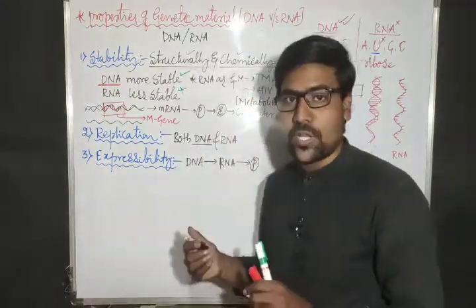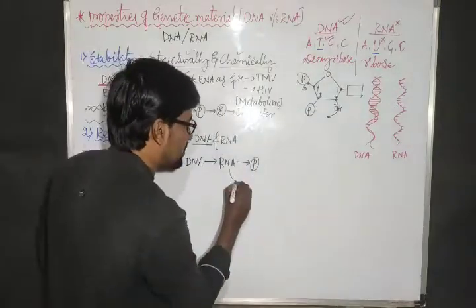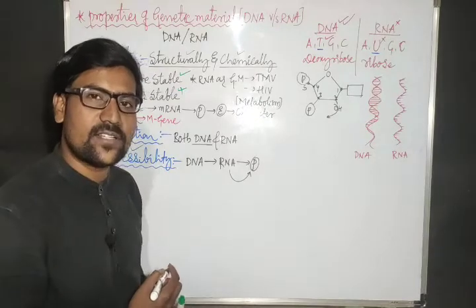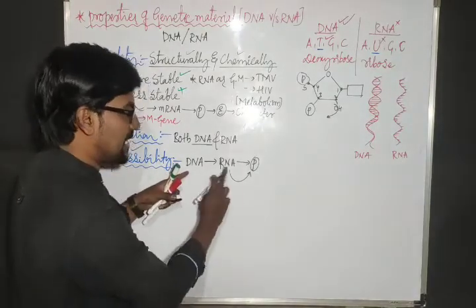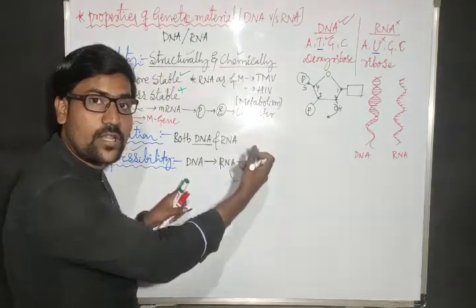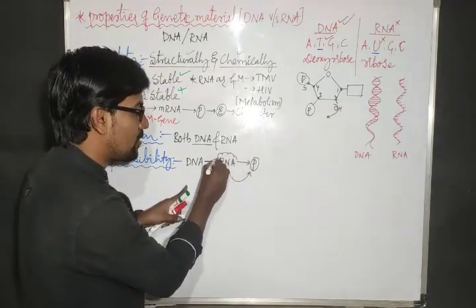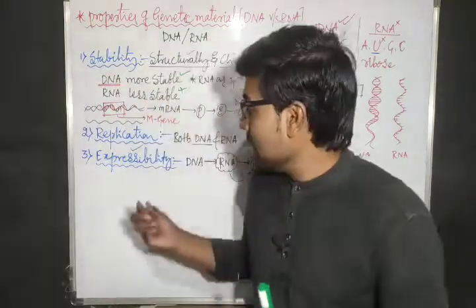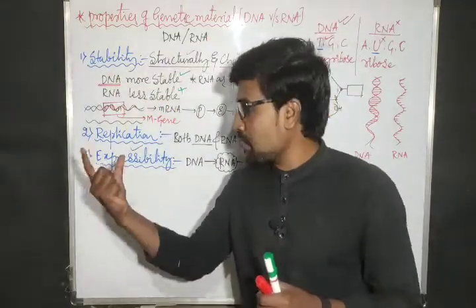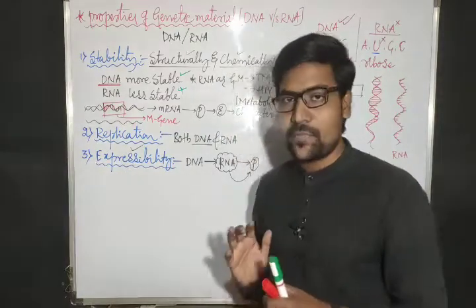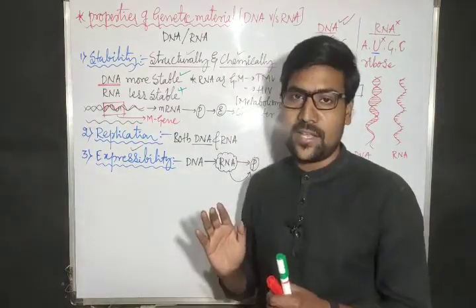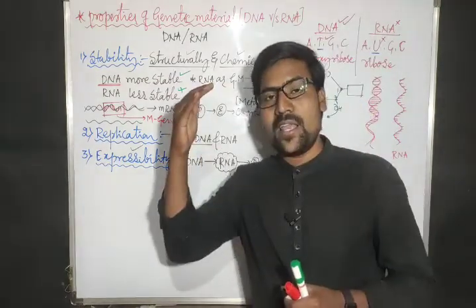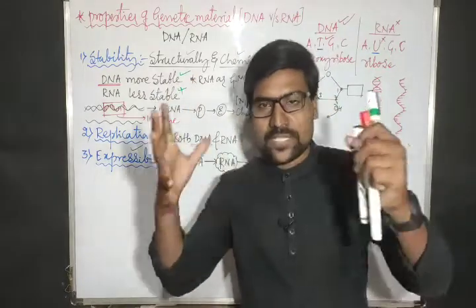Then RNA produces protein. If it produces the protein, then we consider it the expressed form. It is expressed. Now tell me, DNA is expressing by producing protein, but first it has to produce what? It has to produce RNA. Then we can consider that DNA has the expressibility property through RNA. That means earlier RNAs were helpful for that whole expressing property.